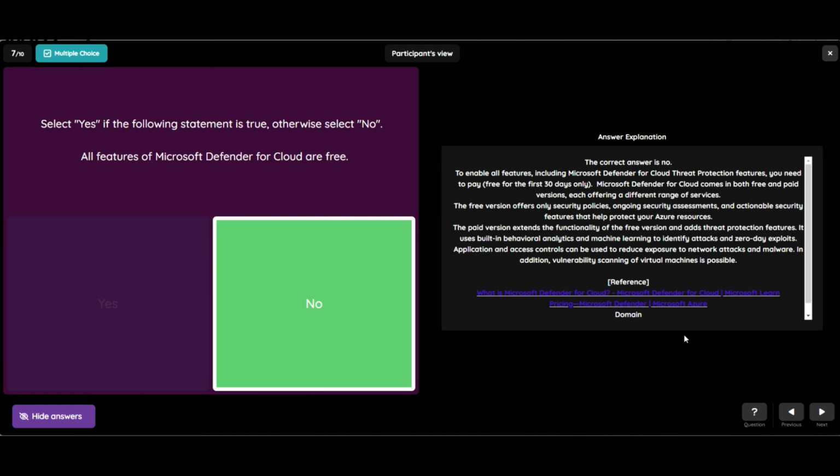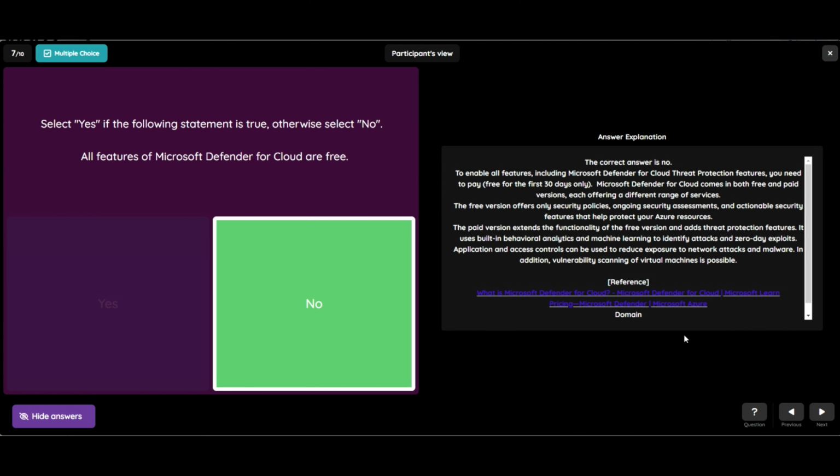Microsoft Defender for Cloud comes in both free and paid versions, each offering a different range of services. The free version offers only security policies, ongoing security assessment, and actionable security recommendations that help protect your Azure resources. The paid version extends the functionality of the free version and adds threat protection features.